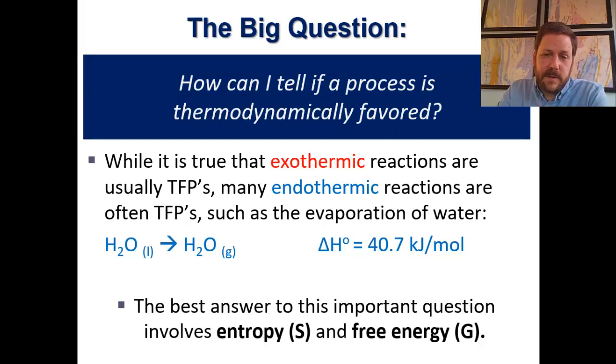So the big question is, how can I tell if a process is thermodynamically favored or not? It is true that exothermic reactions generally are more likely to be thermodynamically favored processes. There are many endothermic reactions which are as well, such as the evaporation of water, you'll remember, is an endothermic process. So we need to look beyond enthalpy in order to answer this question, and it's going to involve analyzing entropy as well in order to determine what's called the Gibbs free energy associated with a process.